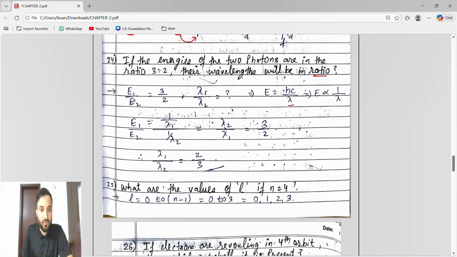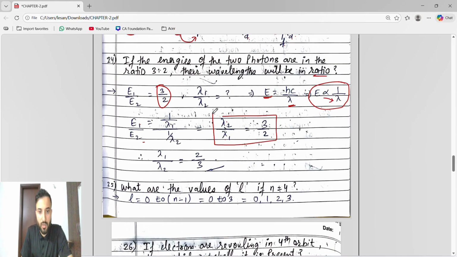So guys, E1 is what? 1 by lambda 1. E2 is what? 1 by lambda 2. When you do this, both become reciprocal. So it will become lambda 2 by lambda 1. So E1 by E2 is lambda 2 by lambda 1. We know that E and lambda are inversely proportional, meaning E1 by E2 gives lambda 2 by lambda 1. E1 by E2 is 3 by 2, which means lambda 2 by lambda 1 is 3 by 2.